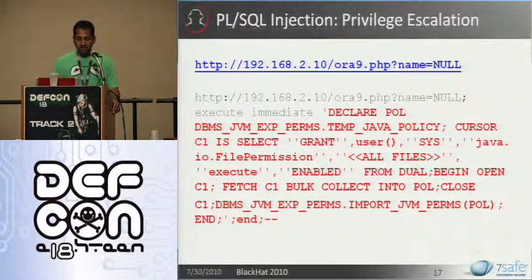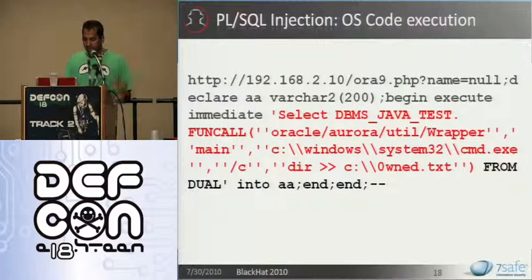This was basically a logical flaw in the package DBMS_JVM_EXP_PERMS. This is talked about in detail by David Litchfield, so I'll skip this. So that particular exploit would give your current user Java I/O permissions. So that essentially is a privilege escalation.